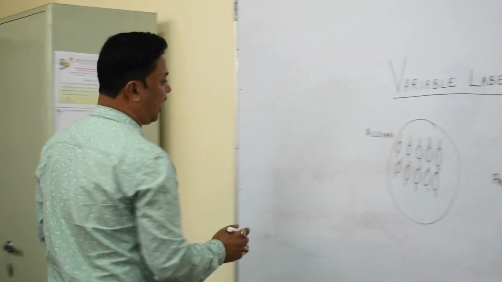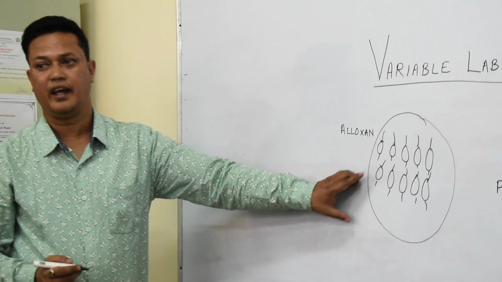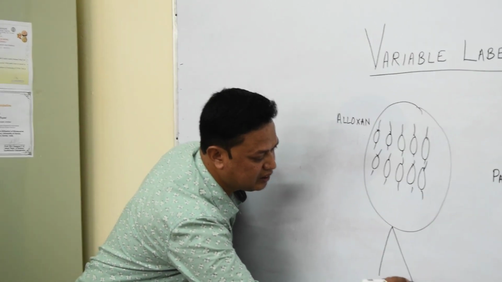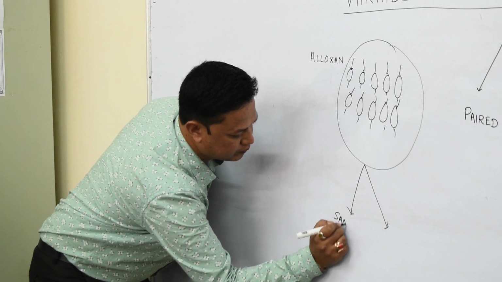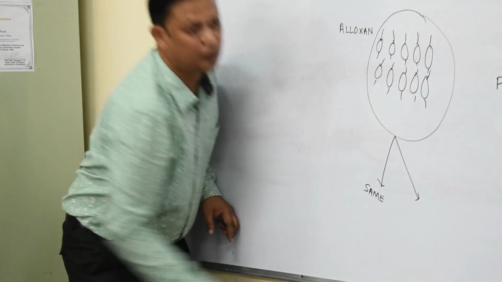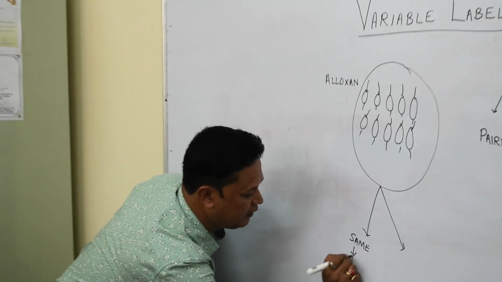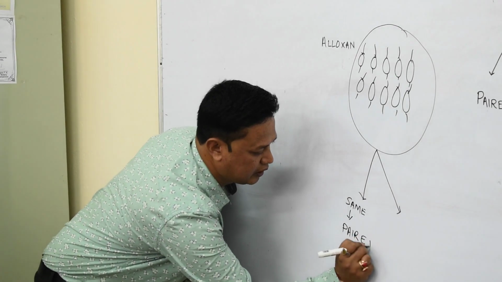So, if I take this rat and induce this, and then I take the same rat after induction, this will be called a paired test. Right?